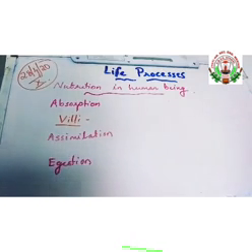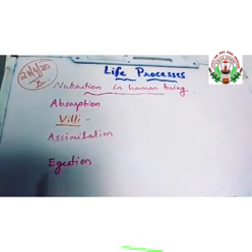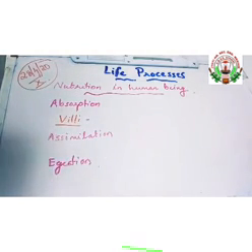The undigested food is stored in the large intestine and is ejected out through the anus. So these are the different steps in the process of holozoic nutrition in human beings: ingestion, digestion, absorption, assimilation, and egestion.